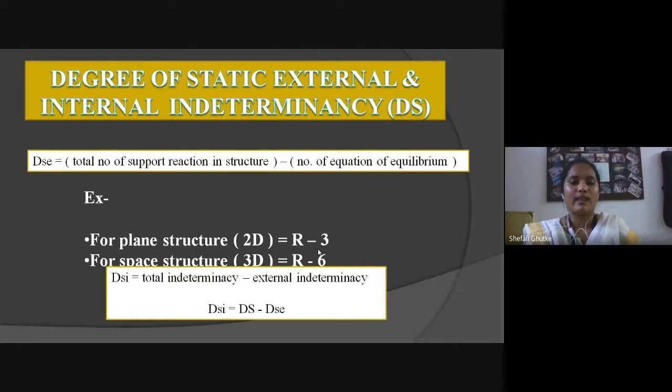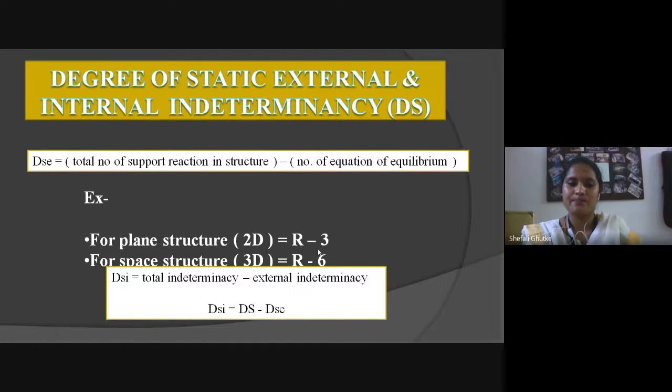So the number of equations of equilibrium will be 6. According to the formula of total indeterminacy, the degree of static internal indeterminacy will be total indeterminacy minus external indeterminacy: DSI equals DS minus DSE.